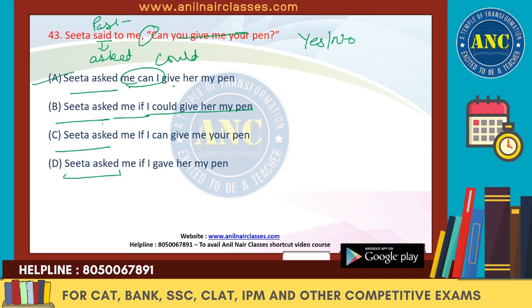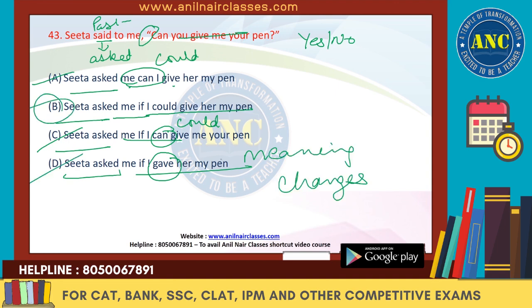Let's keep it on hold. Me if I can give. Can cannot be there. It has to be could. So we can get rid of C also. If I gave her my pen, the meaning changes over here. So the right answer will be B.